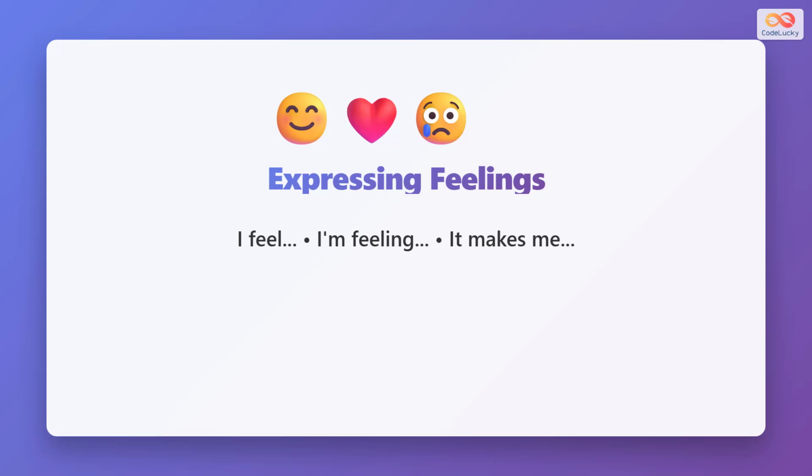Today we learn 3 important ways to talk about emotions. First is I feel. Second is I am feeling. Third is it makes me. These structures help you share your emotions clearly and naturally.